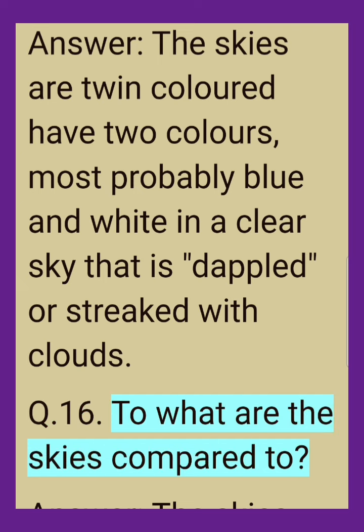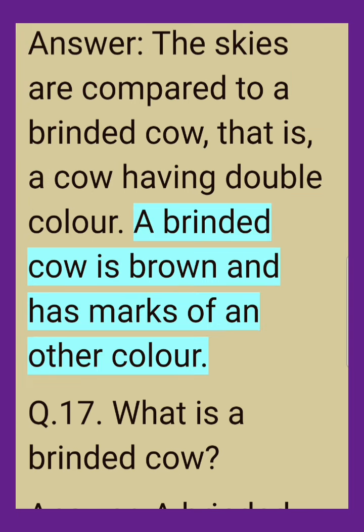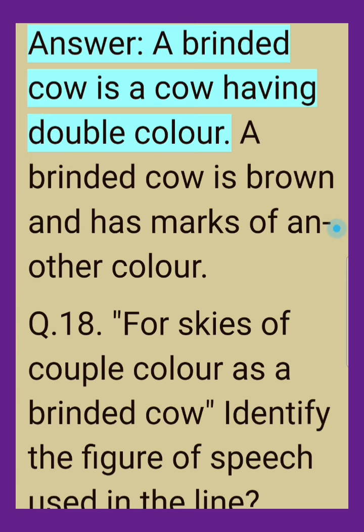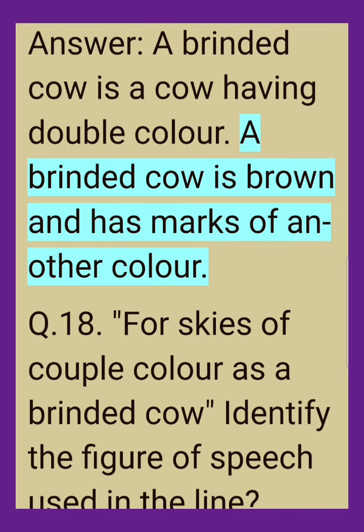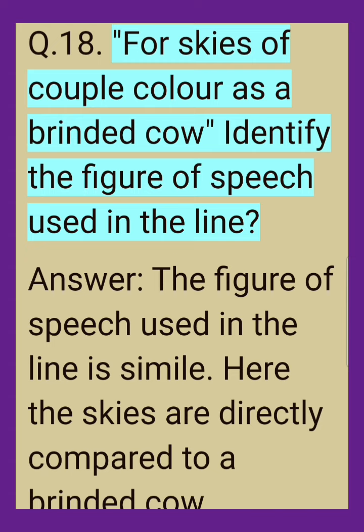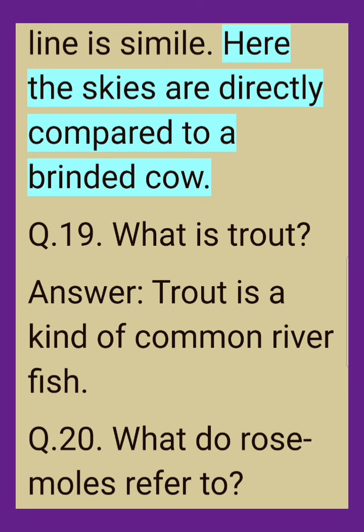Q.16. To what are the skies compared? Answer. The skies are compared to a brinded cow, that is, a cow having double color. A brinded cow is brown and has marks of another color. Q.17. What is a brinded cow? Answer. A brinded cow is a cow having double color. A brinded cow is brown and has marks of another color. Q.18. For skies of couple-color as a brinded cow, identify the figure of speech used in the line. Answer. The figure of speech used in the line is simile. Here the skies are directly compared to a brinded cow.